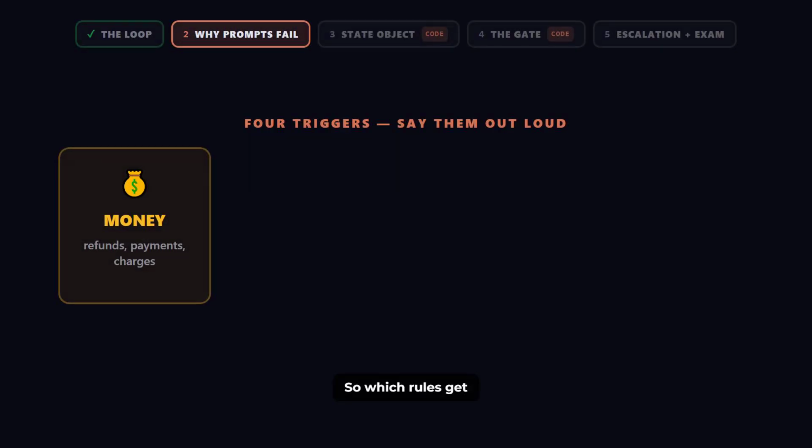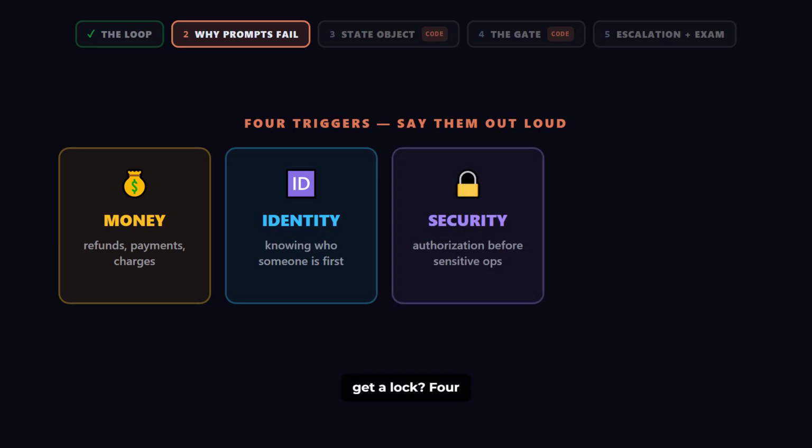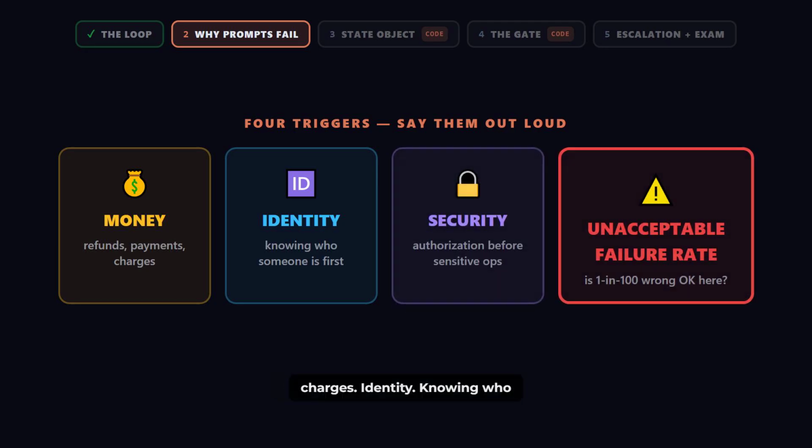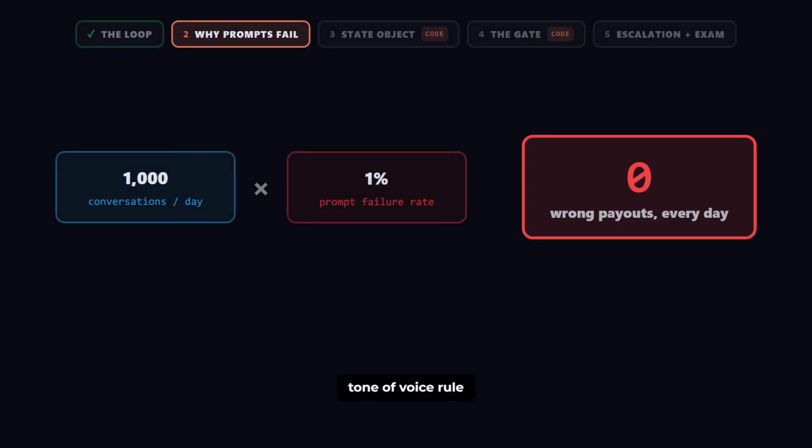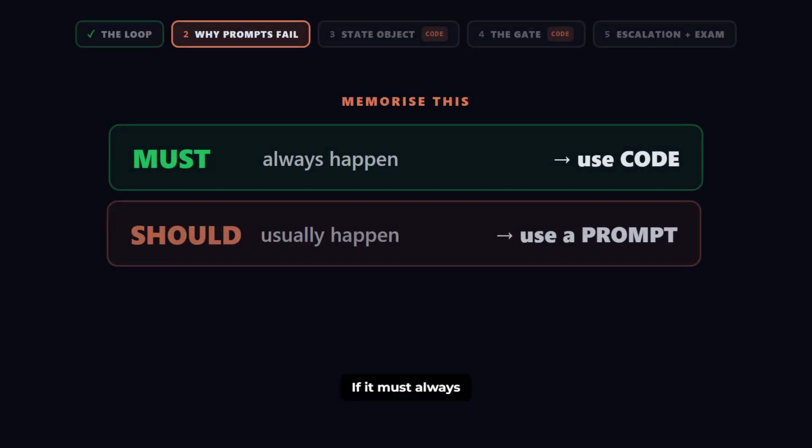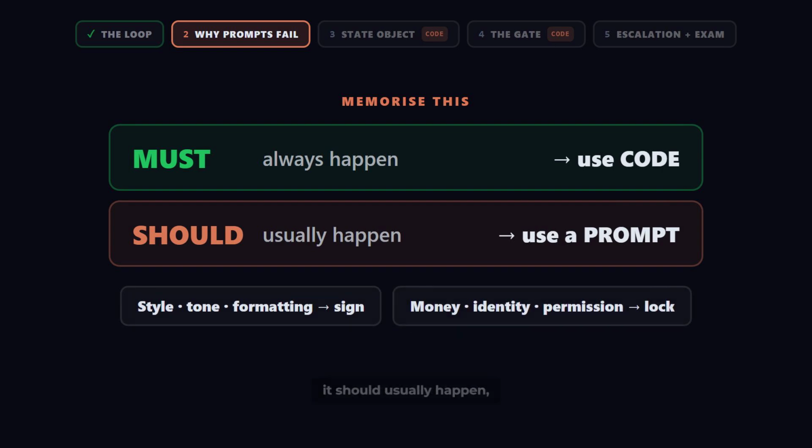So which rules get a sign and which get a lock? 4 triggers. Money, refunds, payments, charges, identity. Knowing who someone is before you act. Security, authorization before anything sensitive. And the 4th is the real test. Is a 1 in 100 failure acceptable here? For a tone of voice rule, sure, nobody gets hurt. For a refund, 1 in 100 is a fraud channel. Run 1,000 conversations a day. That is 10 wrong payouts a day. Memorize this sentence. If it must always happen, use code. If it should usually happen, use a prompt.